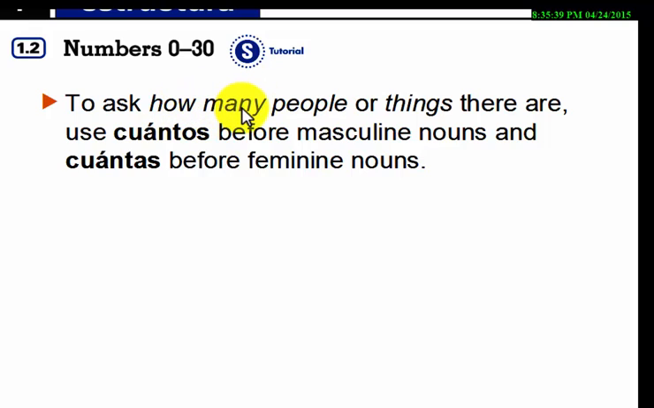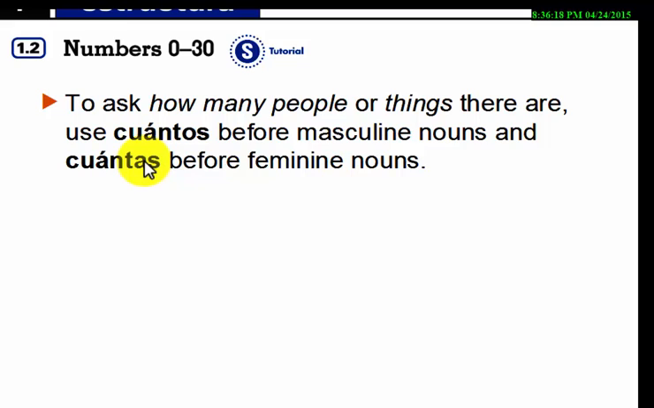In English, we use how many indistinctly because, once again, we don't have gender. How many people, how many girls, how many boys, how many students, how many books, how many chairs. We only have one word to say how many. In Spanish, we also have to use the gender depending on the things you are counting. If the things or the people you are counting are masculine, then you have to use cuántos. If the noun is feminine, then you have to use cuántas before the feminine nouns.